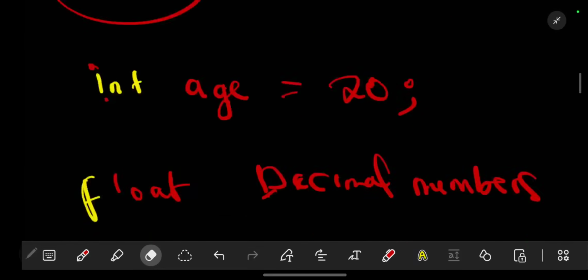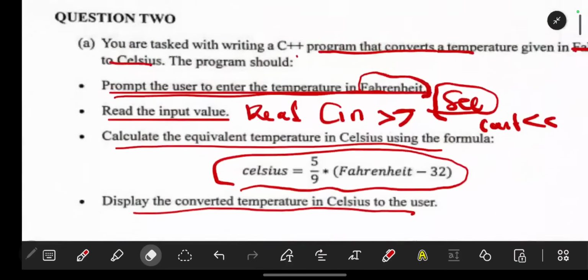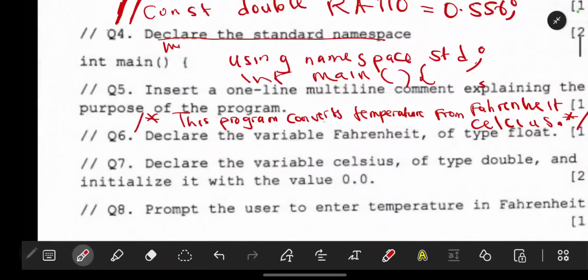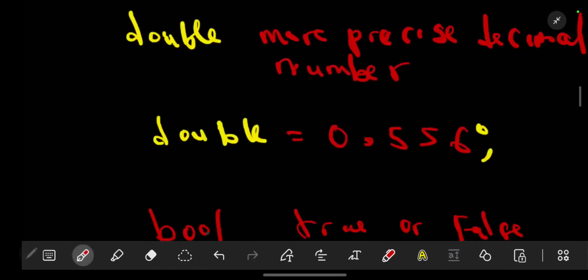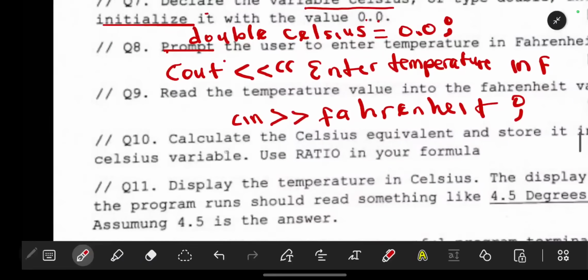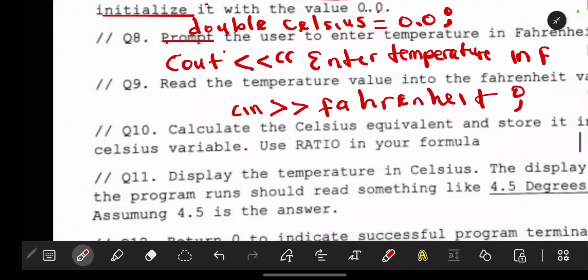Now what does the formula say? So this is your formula. So all you have to do is, you remember your ratio is 0.556. Then they have said using ratio. So here you just put ratio. Then you put Celsius is equal to that. So that is basically answering that question. So using the Celsius variable, we are told to calculate the Celsius equivalent and store it in the Celsius variable.